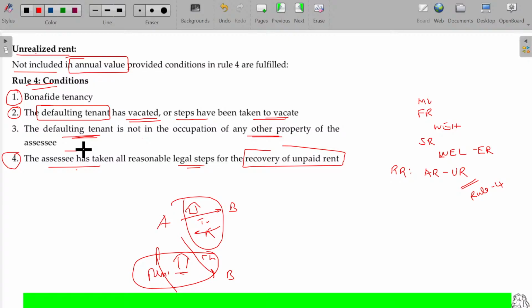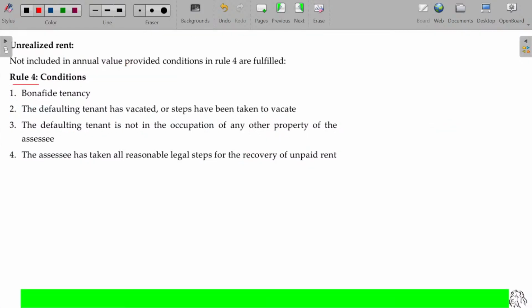These 4 conditions should be satisfied to subtract from the annual rent. So Rule number 4: bona fide tenancy; the defaulting tenant has vacated or steps have been taken; the defaulting tenant is not the occupant of any other property of the assessee; and fourth, legal steps taken to recover. Rule number 4 is an Income Tax Rule. Already we studied Rule 2B and so on in perquisites for the calculation of taxable value. Similarly, here we have to refer to the Income Tax Rules. Rule number 4 states the unrealized rent to be deductible. What are the conditions that should be satisfied?